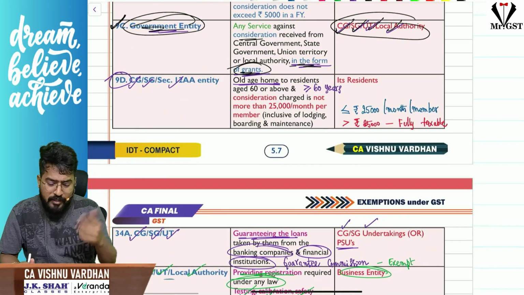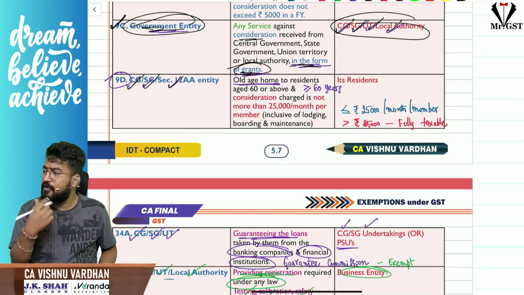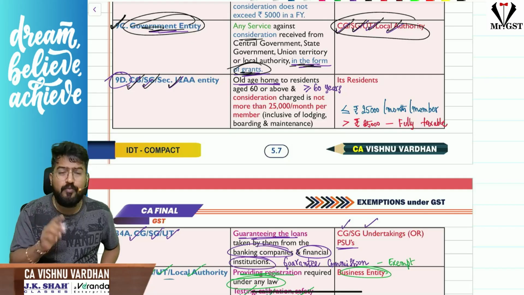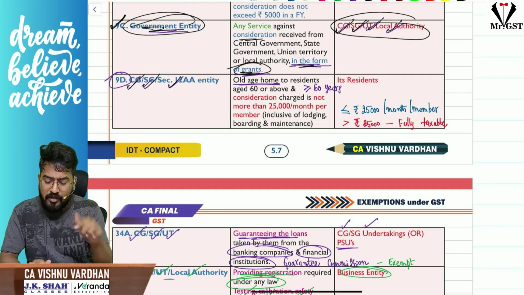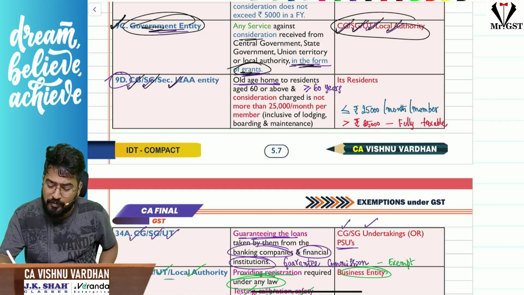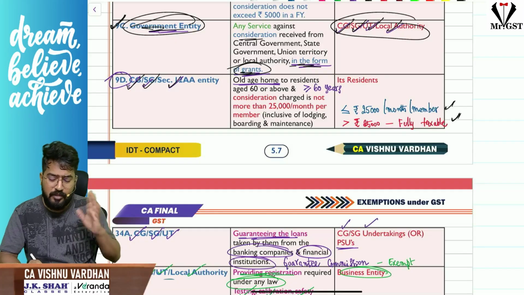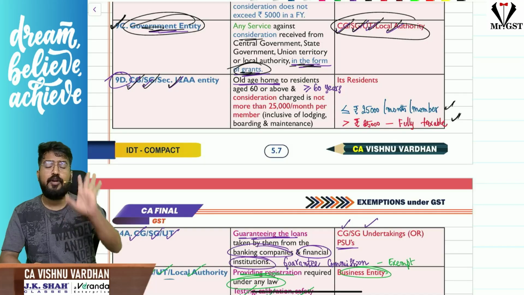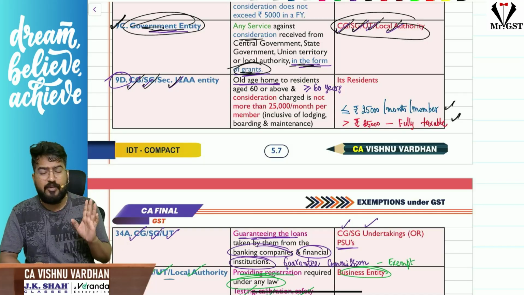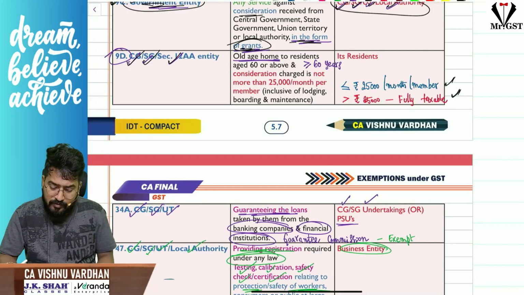Next, old age homes. Old age homes, if they are operated by central government, state government or a section 12A entity, for people who are aged 60 years or more, where the consideration is less than or equal to 25,000 per month per member, will be exempt under GST. Otherwise, if it is greater than 25,000, it is fully taxable. I repeat, old age homes run by central government, state government, section 12A entity, not any private person. Less than or equal to 25,000 per month should be the consideration. If it is greater than 25,000, it is fully taxable.